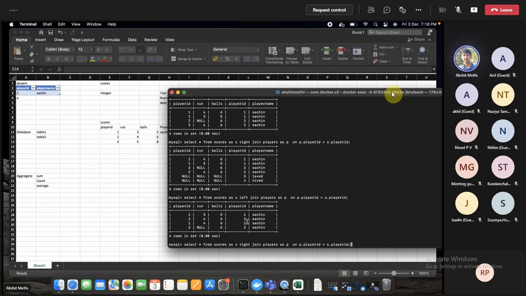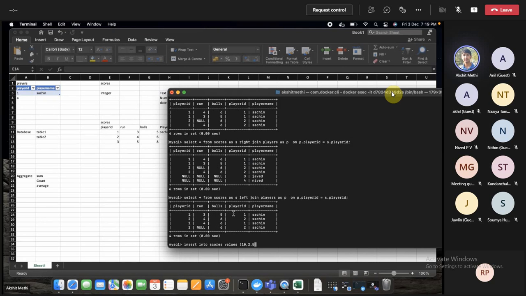But let's say I insert some rows in this. Insert into scores values, the values are player ID, runs and balls. Let's say I had some player ID 10. So the player ID 10 doesn't exist in the players table. That's why I'm taking this.